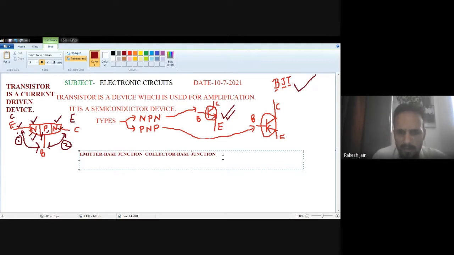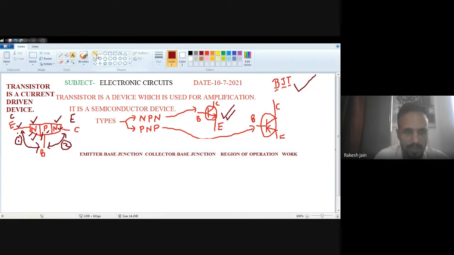So for the emitter base junction, which one is the region of operation of the transistor? I will draw a table so you will understand what the work of the transistor is in that region. That table will show you the complete knowledge of that. So basically there are four regions of operation. What is the meaning of those four regions of operation? See very carefully.